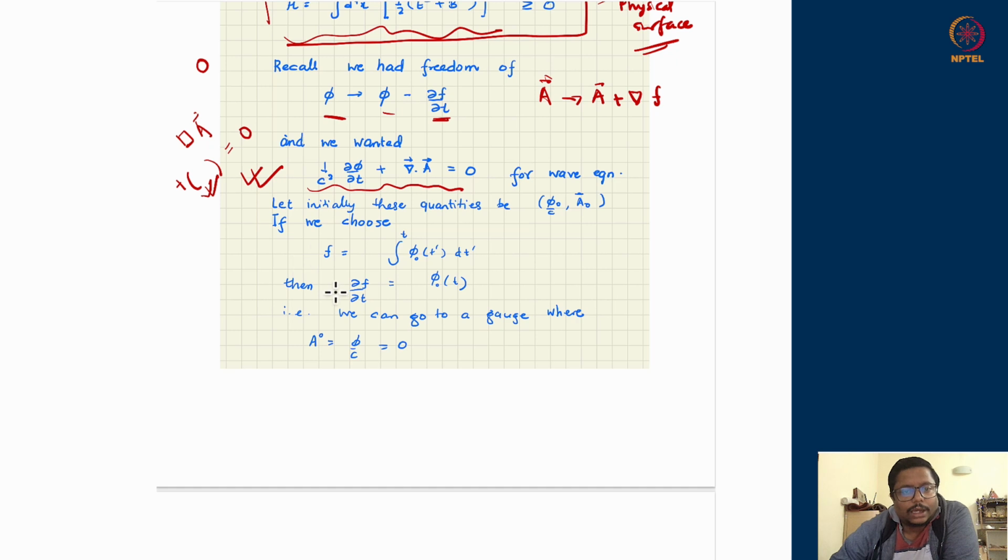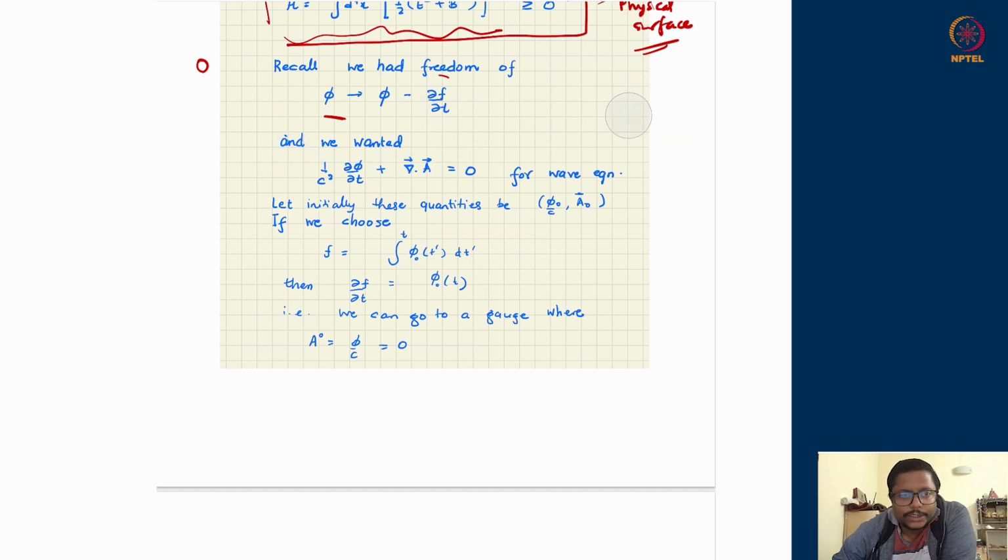So we thought at that time that we could take the freedom at hand, choosing f in such a way that this whole term can be killed off, and ultimately I get the wave equation for all the components A0, A1, A2, A3. And this we know can always be done.